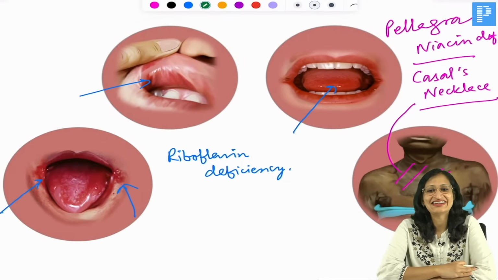So, again a chocolate for who answers this question.